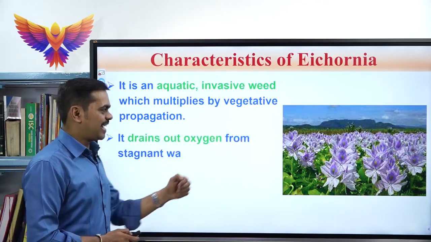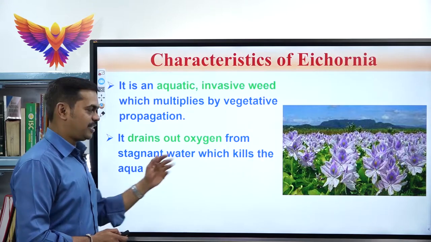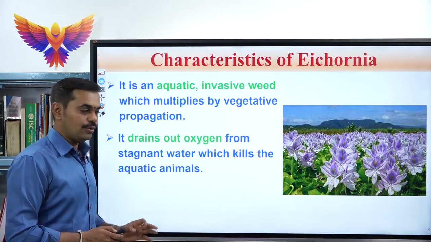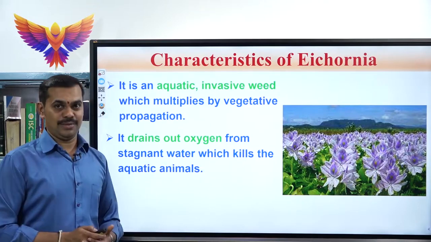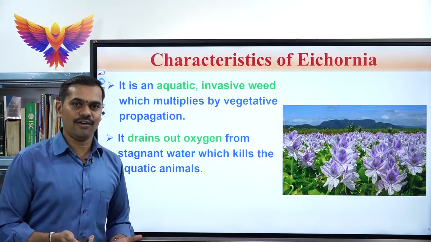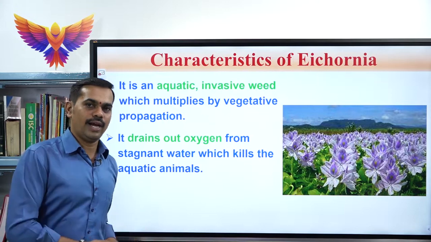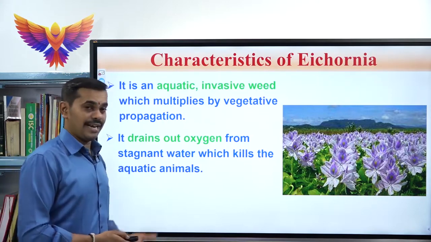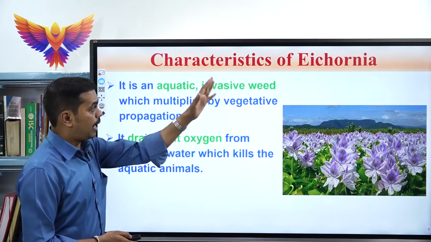Second one, it drains out the oxygen from stagnant water. As a result of this, it leads to the death of aquatic animals, because whenever there is a lack of oxygen, obviously the aquatic plants and aquatic animals will die. So that is the second characteristic feature of Eichhornia.